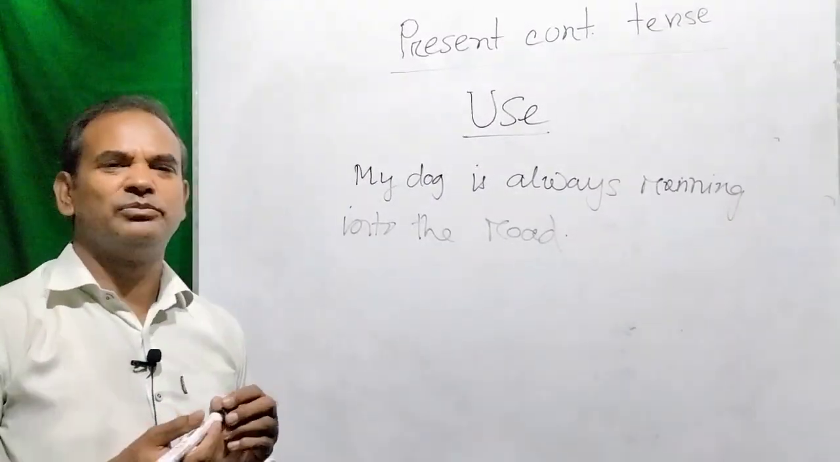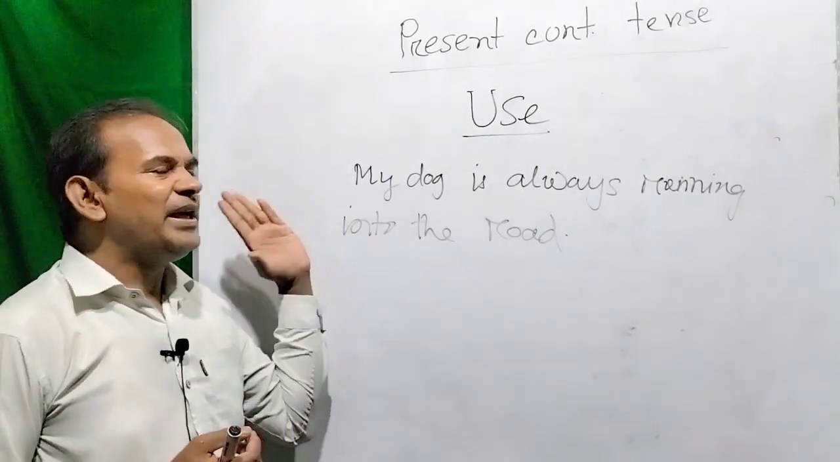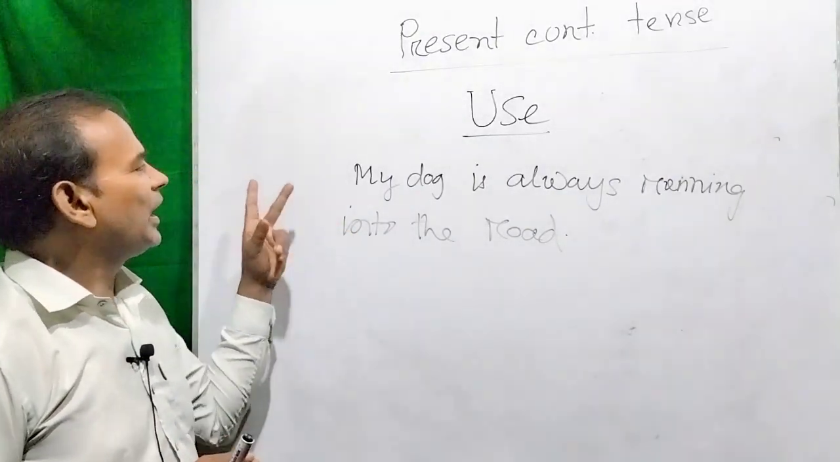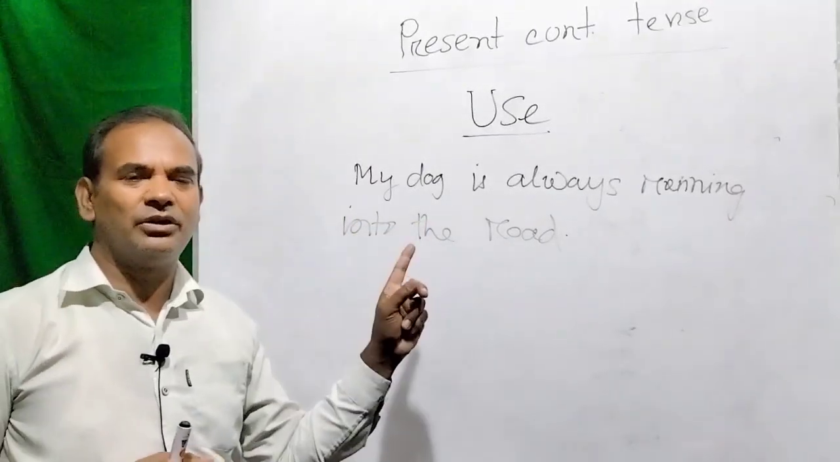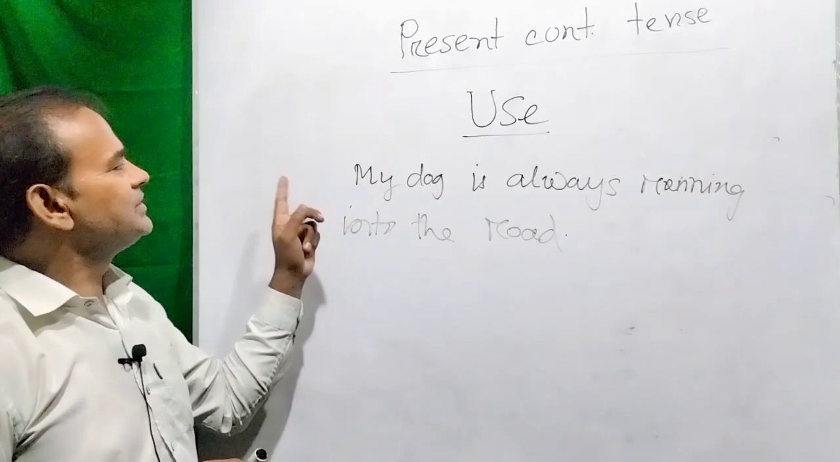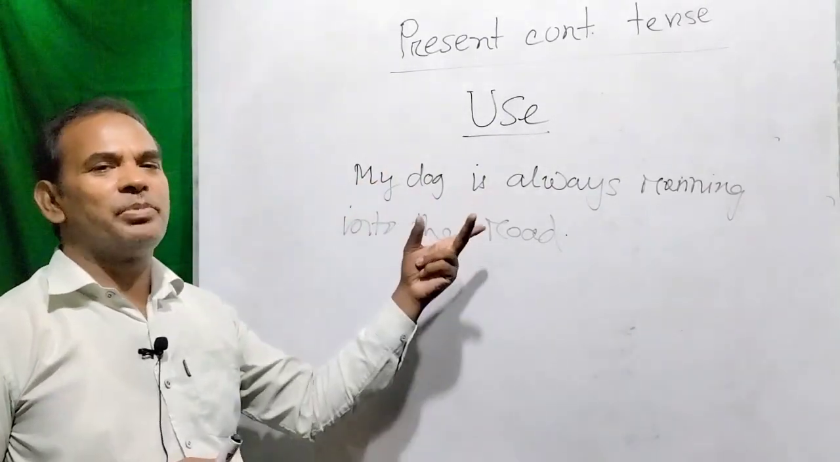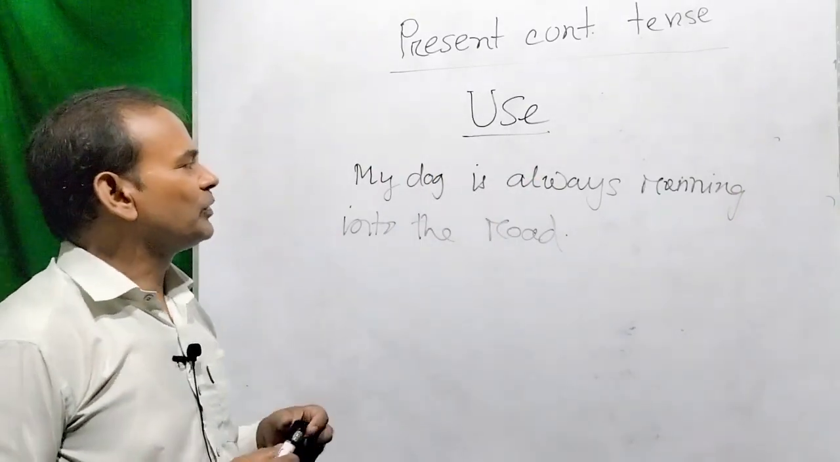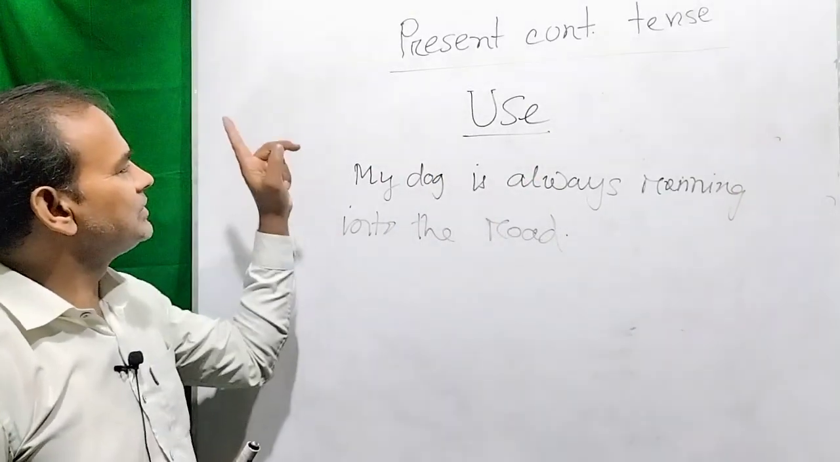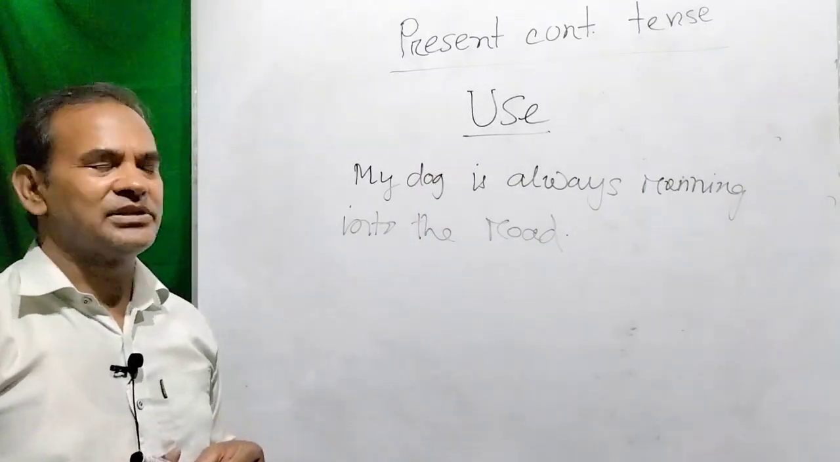The habit of running of the dog is very wayward. The habit of the dog's running can't be controlled. So this is an uncontrollable habit. So we can use present continuous tense with always. We can also use present continuous tense of this rule with constantly and continuously also.